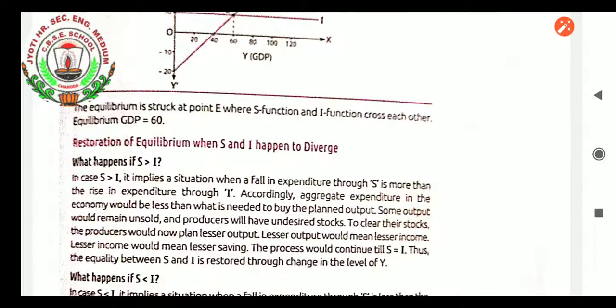In the next class we are going to learn about the relationship between savings and investment in a particular situation at different points of time. So let us discuss in the next class.